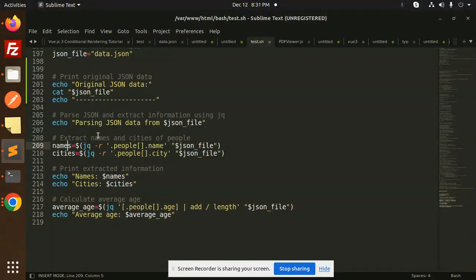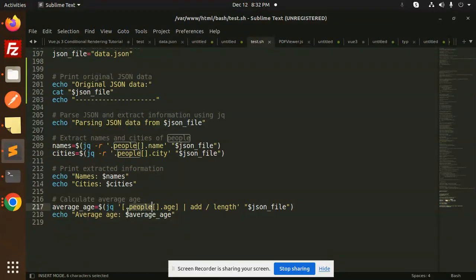Here we look into this one. We extract the names and the cities of the people. Here we have the JSON file, the original JSON file. People is the array, and we are just extracting the name and then the city. The same thing you can do with the age also, if you want to extract that one.